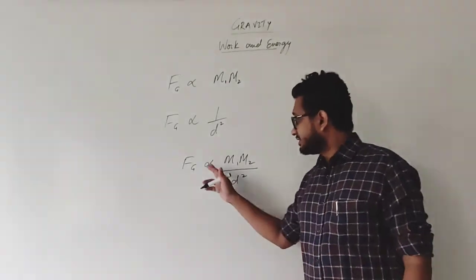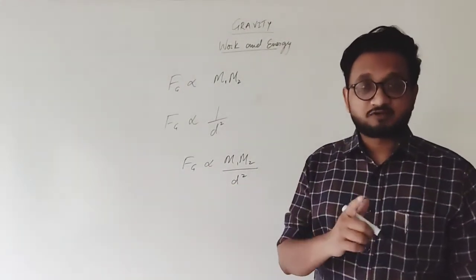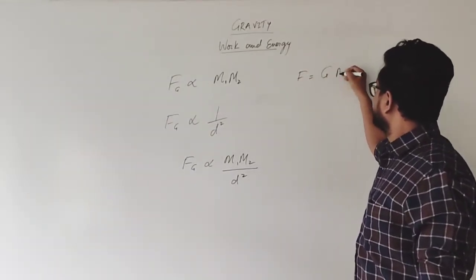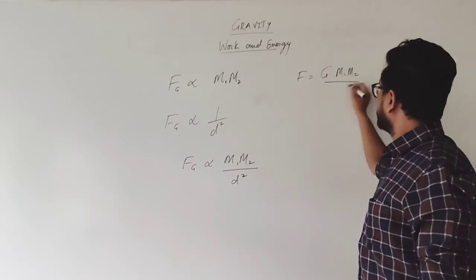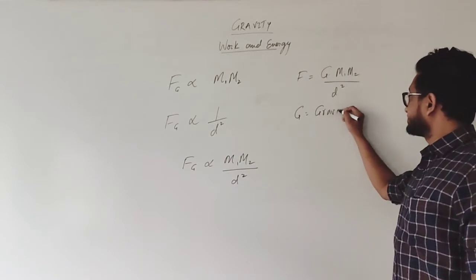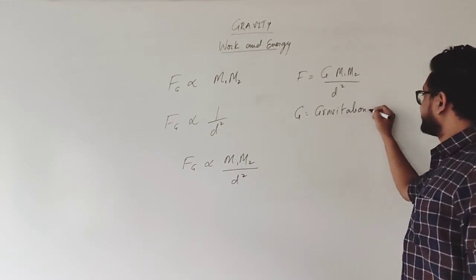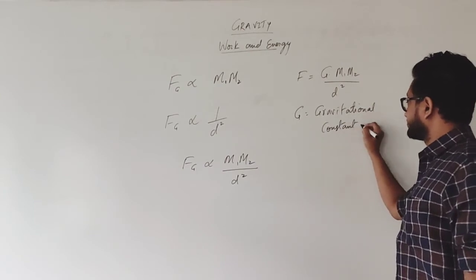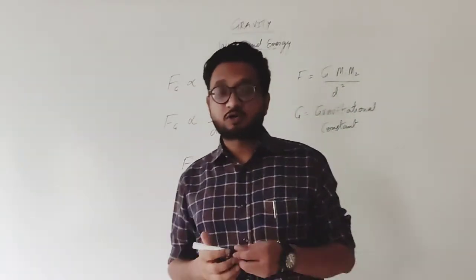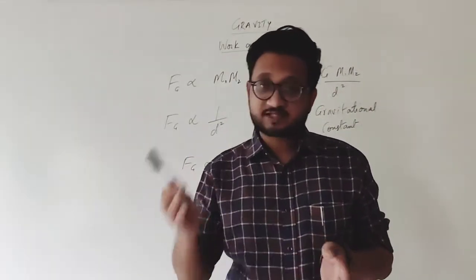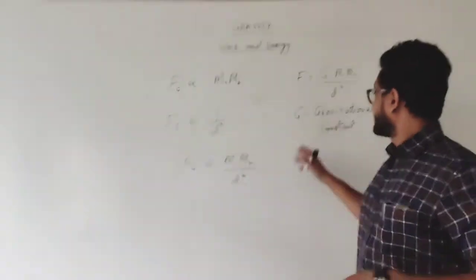When you remove the proportionality sign, there is always a constant which balances the equation, and this gives force is equal to G into m1 m2 upon d square, where G is the gravitational constant. Its value is constant throughout, in space as well as on the surface of Earth.